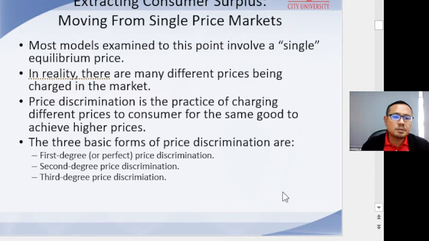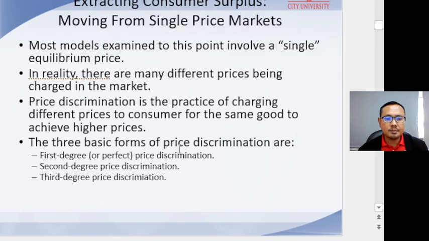Most models examined to this point involve a single equilibrium price, but in reality there are many different prices actually being charged in the market. Price discrimination, the first strategy we discuss, is the practice of charging different prices to consumers for the same good to achieve higher profits.